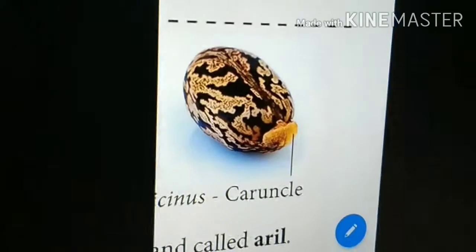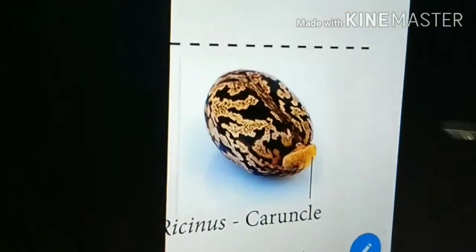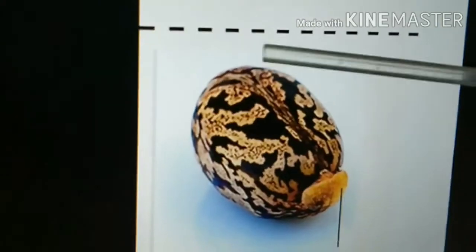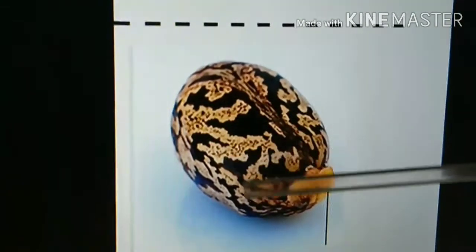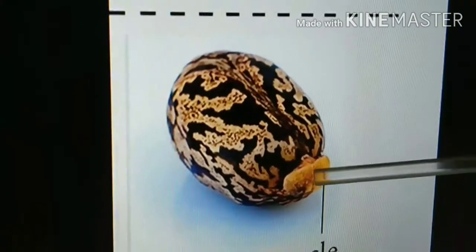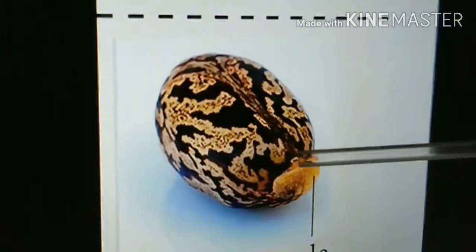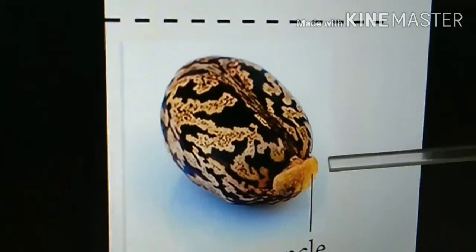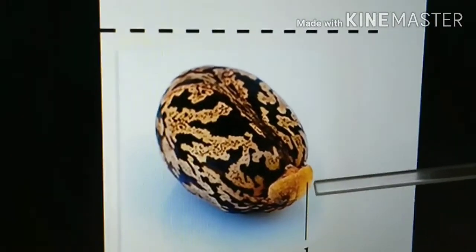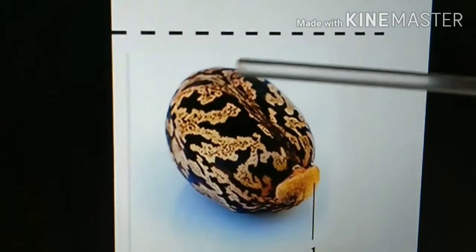So this is a specialized seed. Originally, seeds are inside. This is the seed coat, the integument. So the integument becomes the seed coat. The tip of the integument, near the micropyle, will become fleshy. This is called the caruncle later on. So it looks very beautiful to see in the seeds of Ricinus.